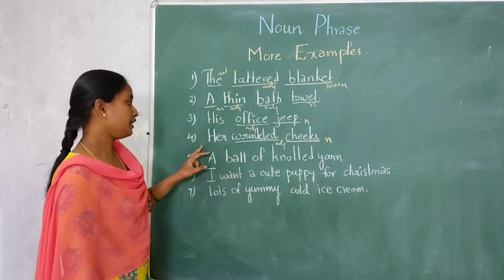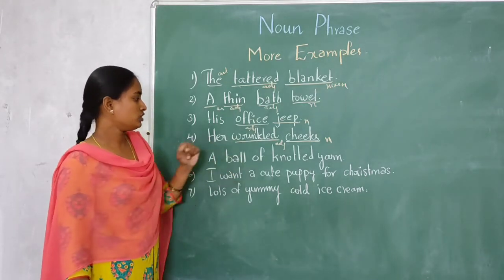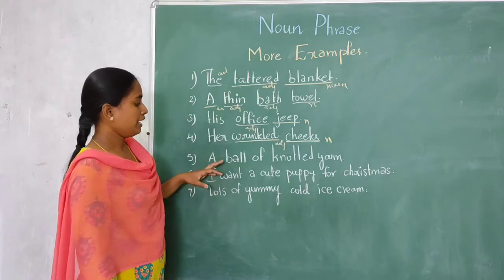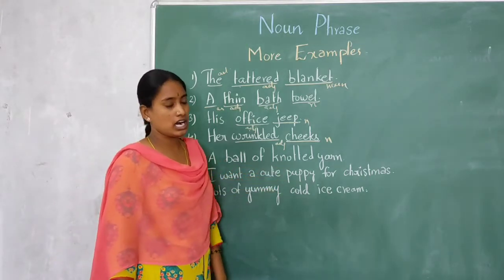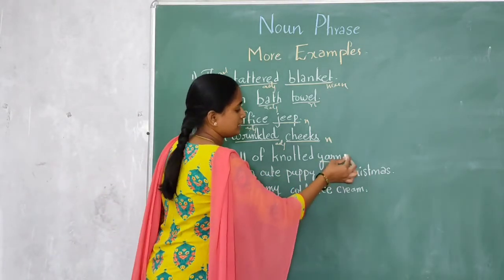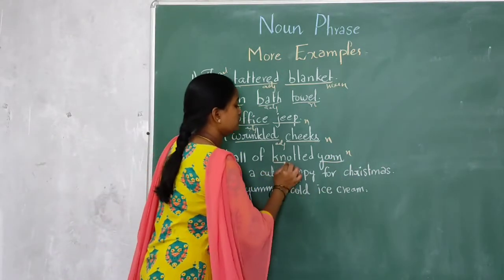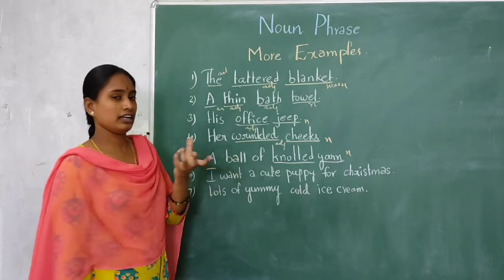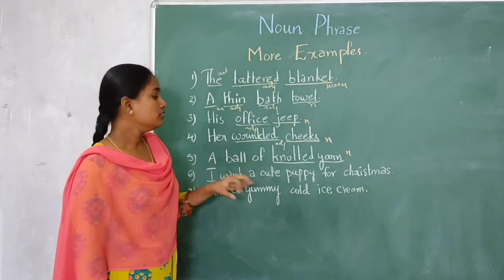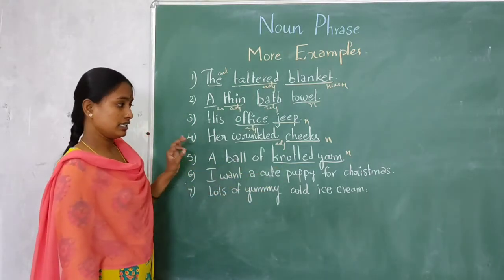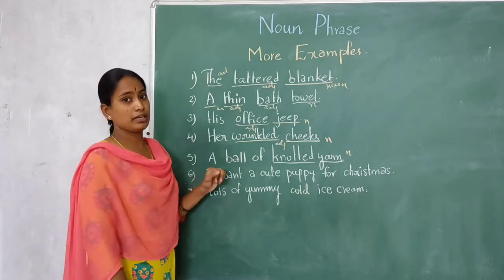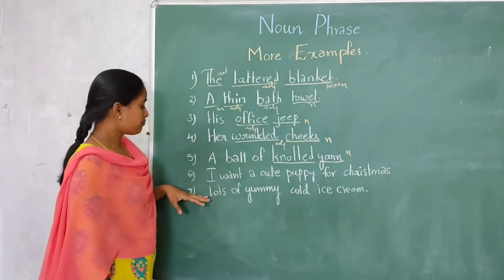Her wrinkled cheeks. Next example, a ball of knotted yarn. Here yarn means thread. So here yarn is noun, knotted means tied or making like a round ball. So here knotted is an adjective and it is describing this yarn.